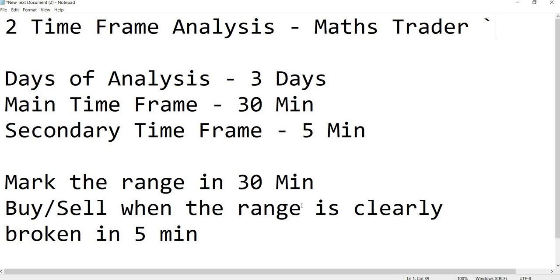If that high breaks and it is confirmed in 5 minutes, then you can go for a buy. Or else if it breaks the low, you can go for a sell with a confirmation on 5 minutes also. As per this strategy, you can expect returns of 0.5% to 1%.